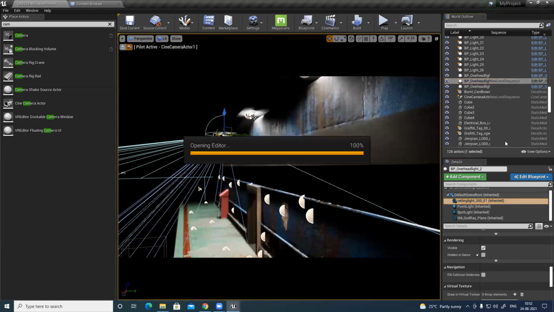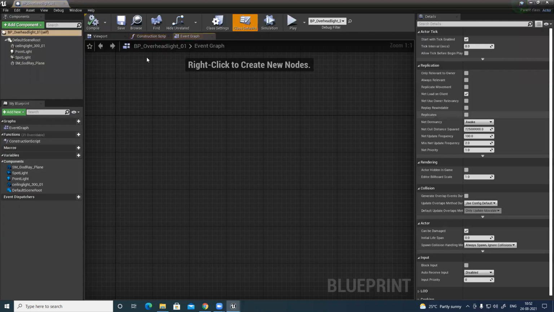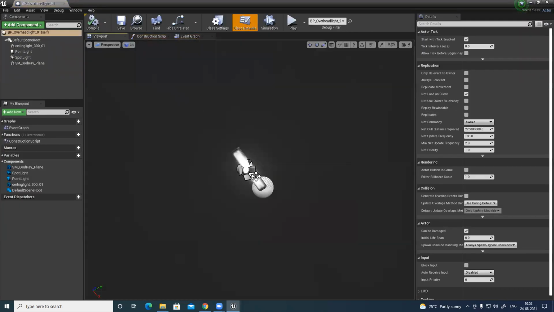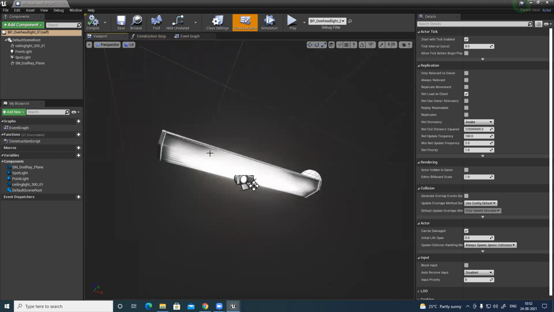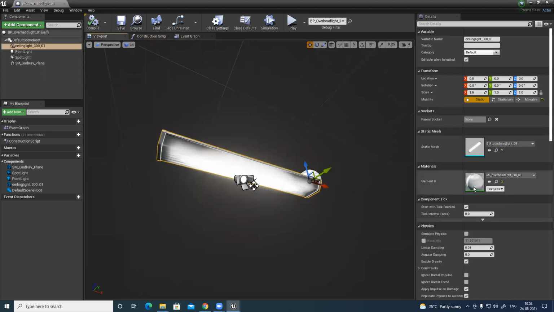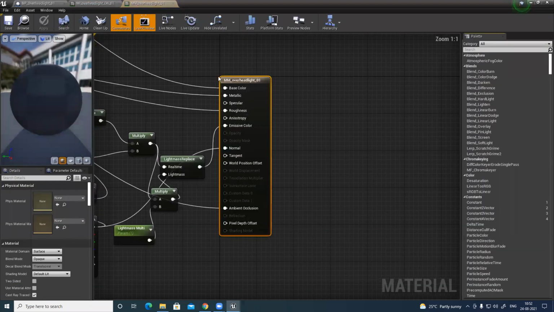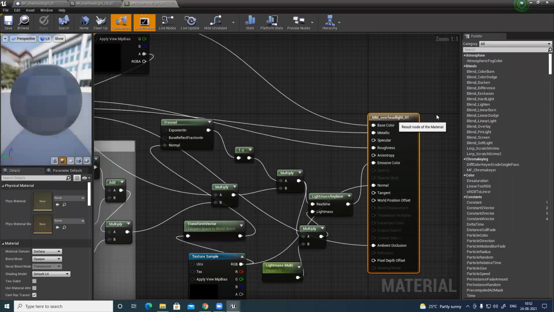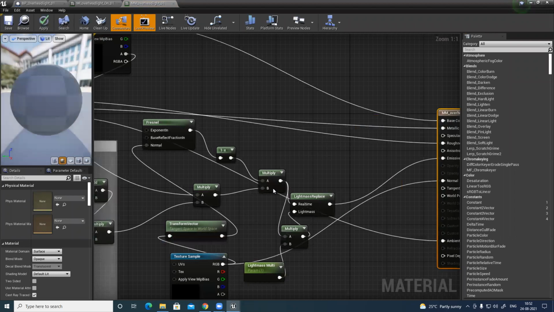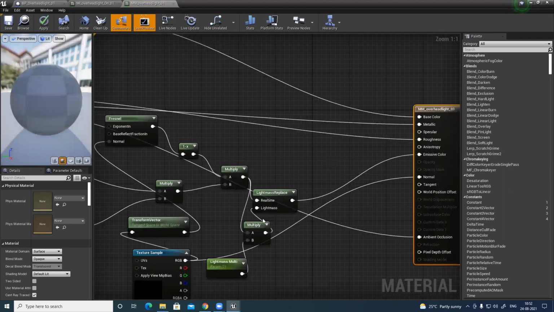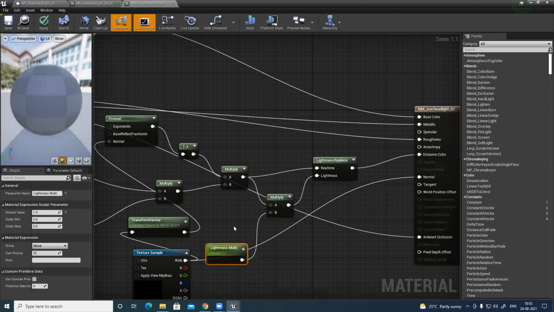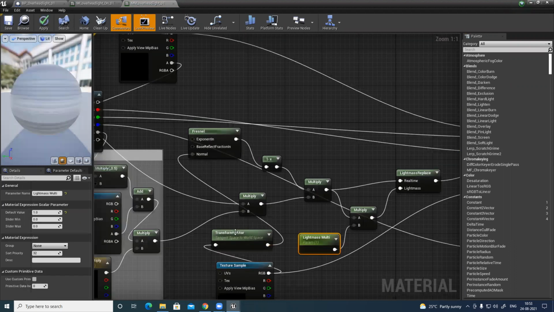I'll just click here, edit the blueprint, go to viewport. Here I can see my mesh. Where is my mesh? And I have a material assigned to it. So open the material, it's an instance, open the main material. Now I can see I have a lot of things connected to this, like the light mask, all these things are there.